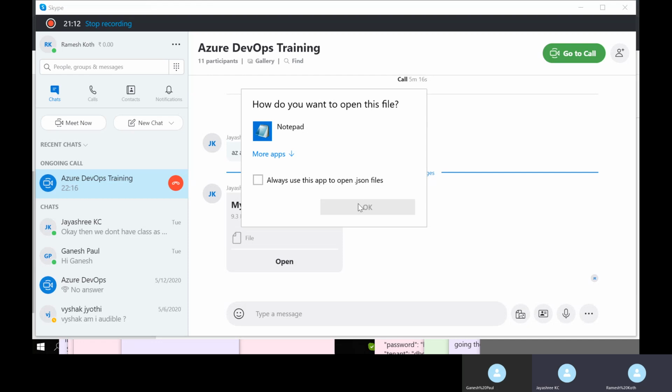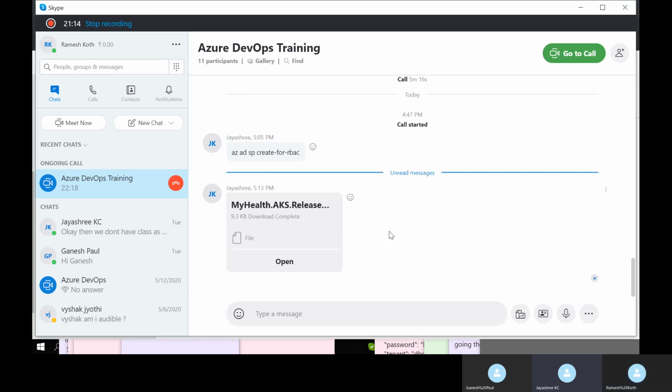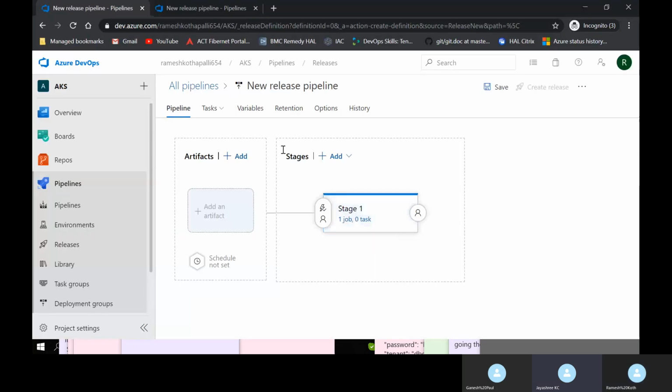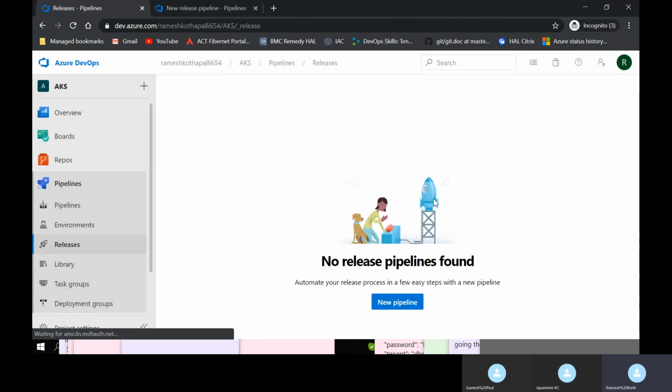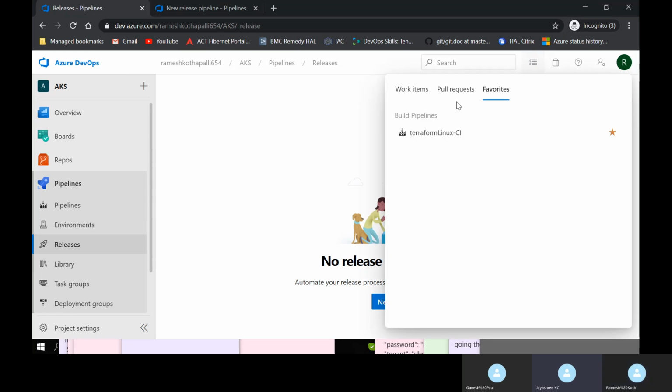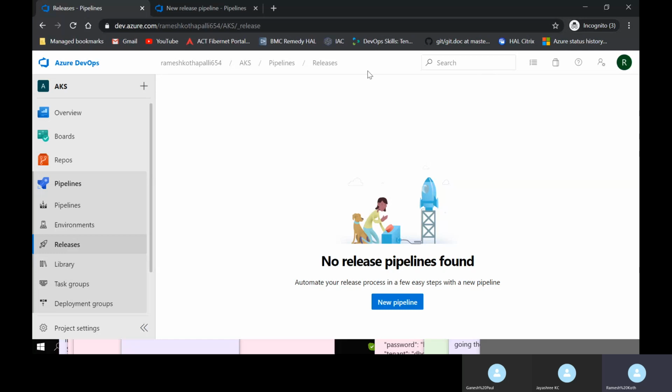Open is not required. Let it be because we are going to import it directly from the downloads, right? Go to this. Don't save this. Go to releases again. Yeah, here. Okay, you don't have that three dots, is it? Mm, no, I don't have, I guess.